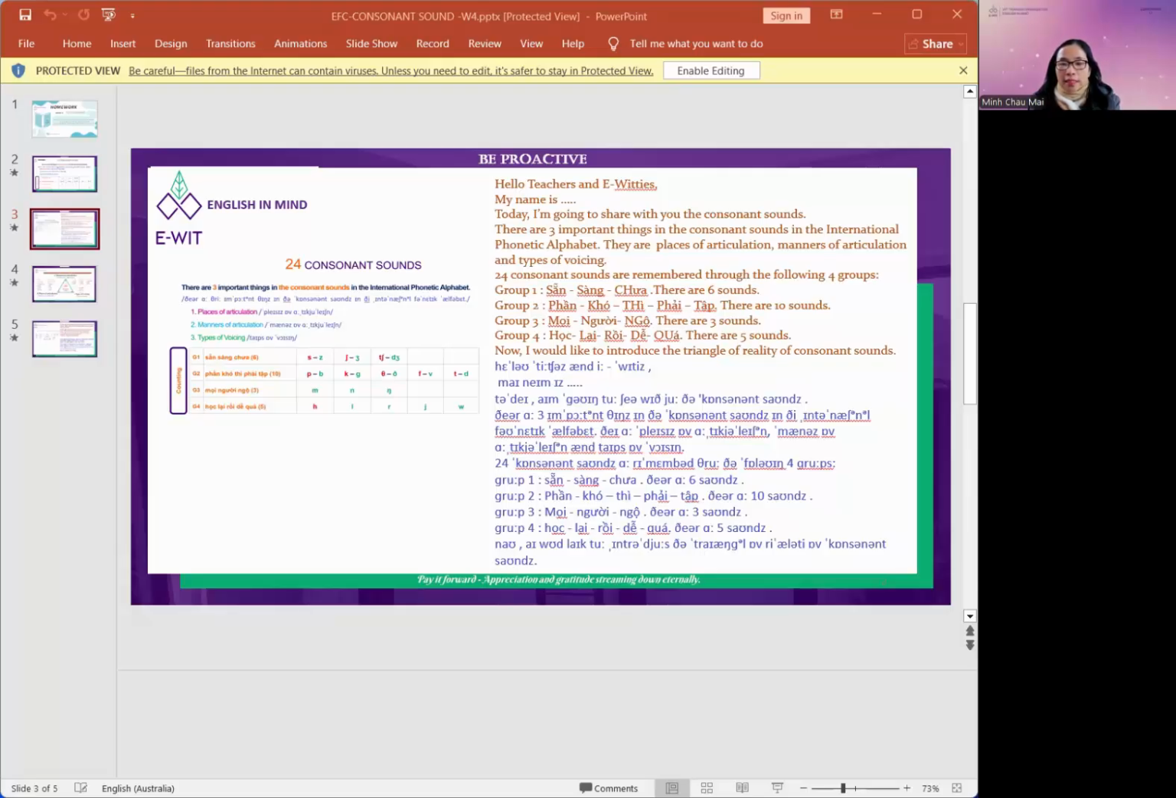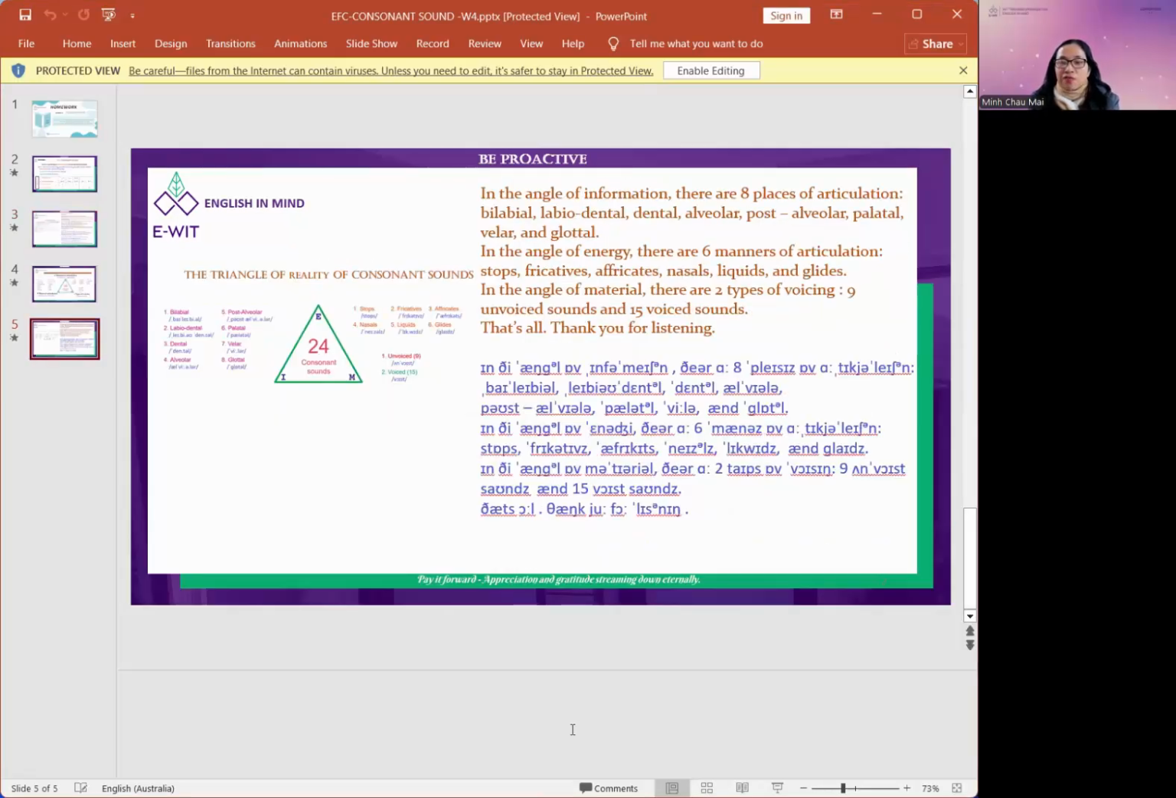Group 1, sẵn sàng chưa. There are 6 sounds. Group 2, phần khó thì phải tập. There are 10 sounds. Group 3, mọi người ngộ. There are 3 sounds. Group 4, học lại rồi dễ quá. There are 5 sounds. Now, I would like to introduce the triangle of reality of consonant sounds.